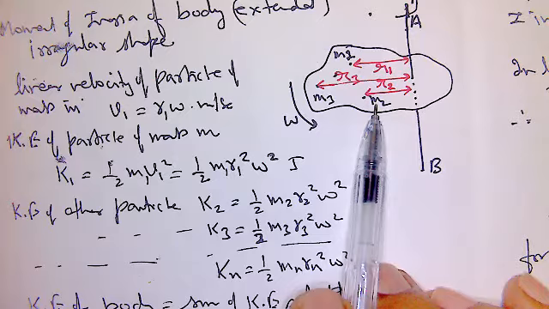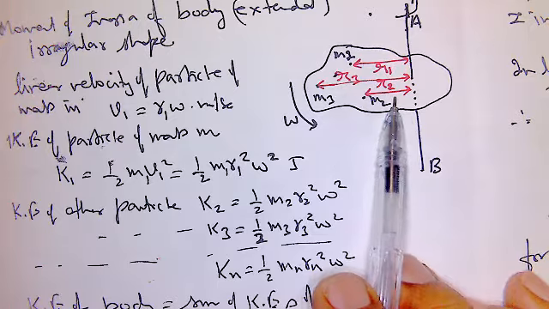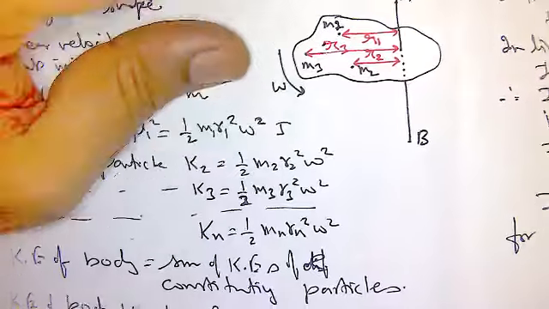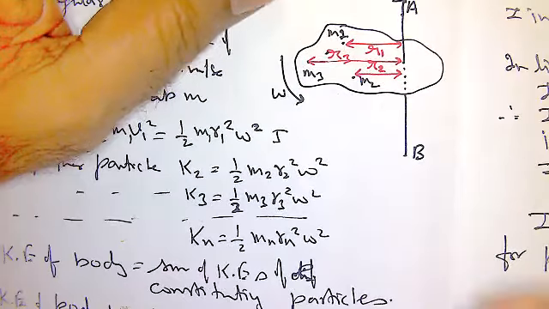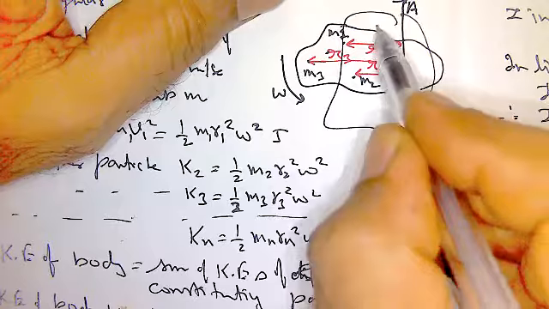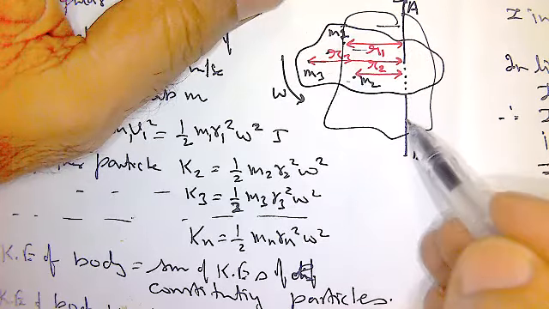If the shape and size of the body changes, the distance of m1, m2, m3 from the axis of rotation will change. Suppose the shape of the body becomes like this, then the distance of the point masses m1, m2, m3 will change from this axis of rotation, and the moment of inertia will change.